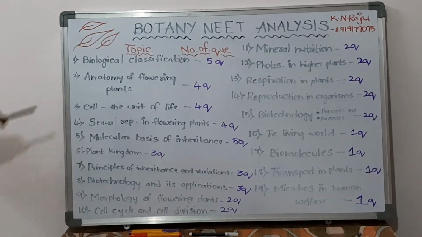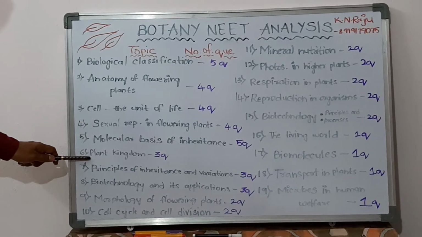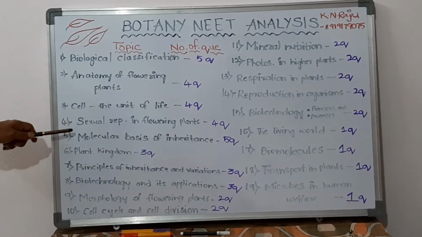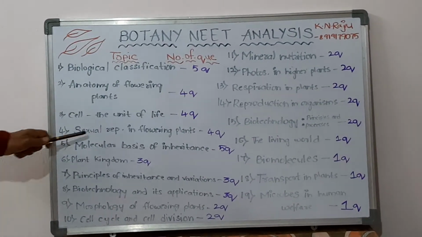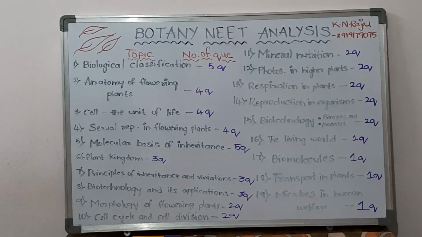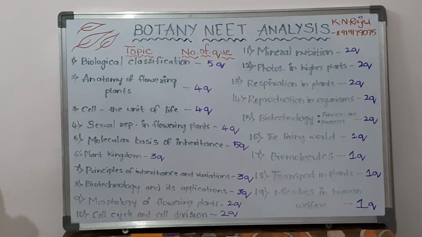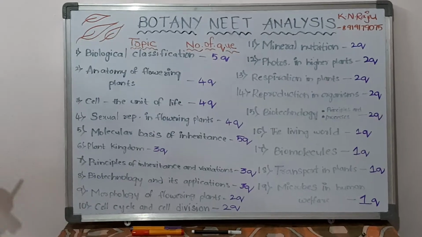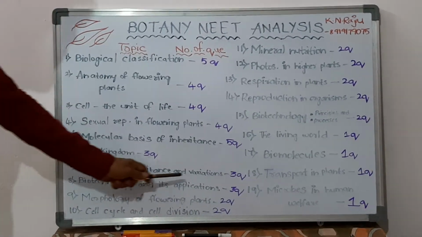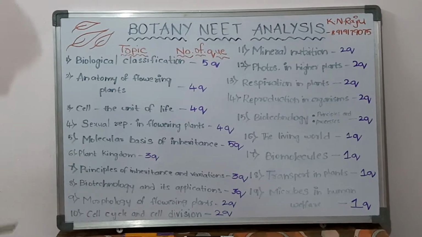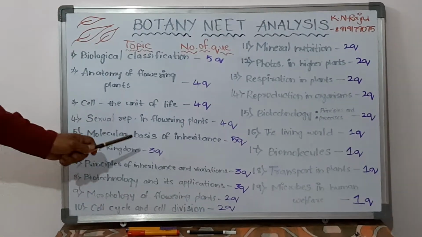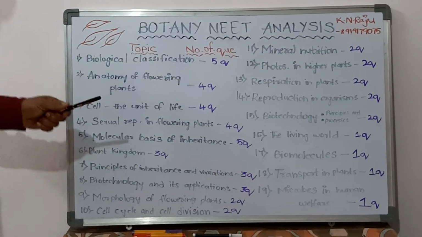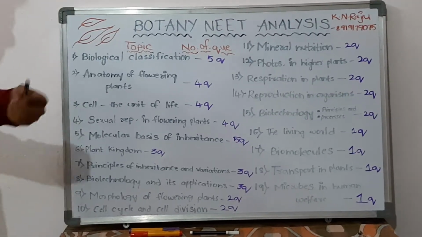One thing we should remember about biological classification, plant kingdom, the living world, cytology, and almost all topics like anatomy and sexual reproduction in flowering plants: the terminology. We need to get the meaning of the terminology. When you understand the terminology, then it is very easy to go forward. Then, the principles of inheritance and variation. We can call it genetics, and it gives 3 questions, and it may also help us attempt some more questions from zoology too.